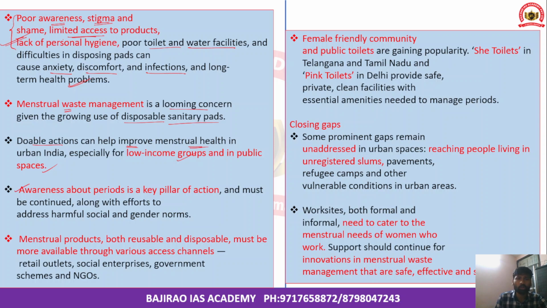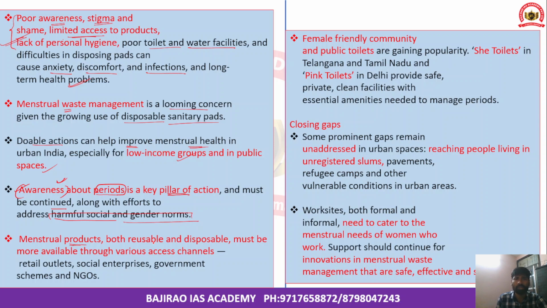And awareness about the periods is actually a key pillar in the action. So therefore there is a need for awareness about menstrual hygiene. This must be continued, along with efforts to address harmful social and gender norms, right?